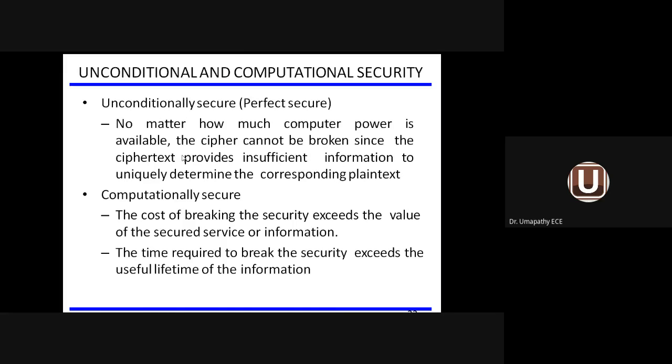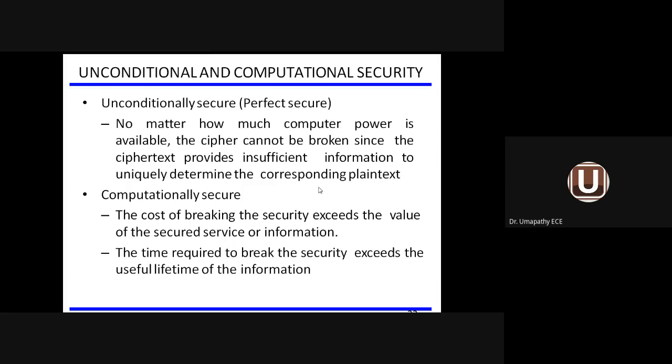Now we have come across 2 types of security. One is called unconditional security. Another one is called computational security. Unconditional security means what? No matter how much computer power is available, no matter your computer configuration, no matter if your computer is connected to any network, a cipher cannot be broken at all, because the ciphertext provides insufficient information to determine the corresponding plain text.